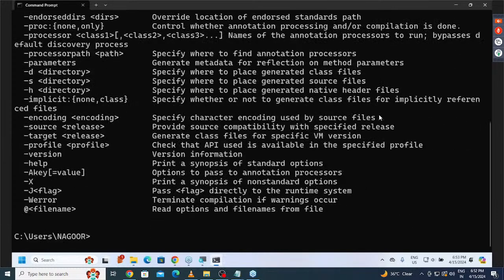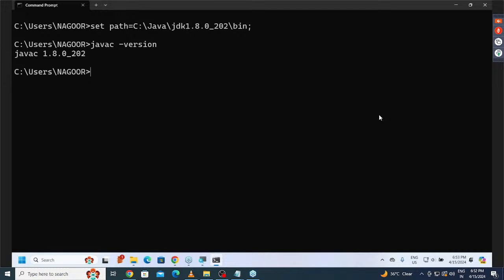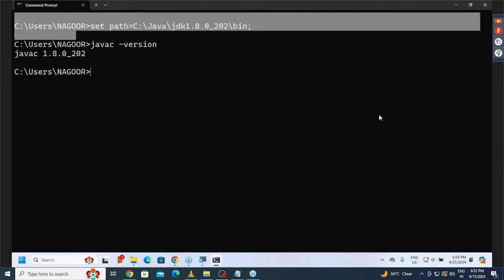Not only that, I also want to know which version of Java we are using. If you want to know that, we simply use javac space hyphen version. What's the command we have to use? javac space hyphen version. Click on the enter button. Now automatically we are getting what version of Java we are using: 1.8.0_202. That's the setup we are getting. Got it or not?